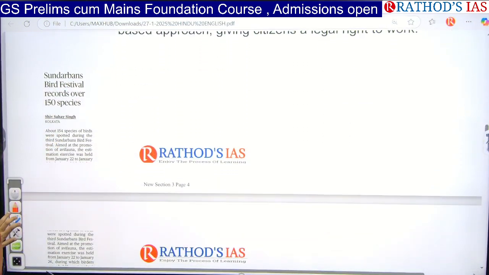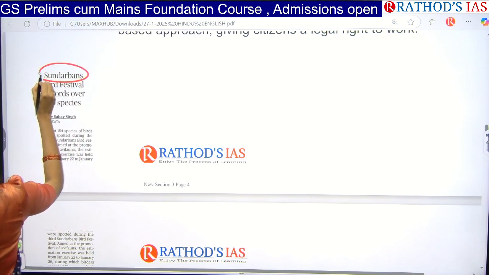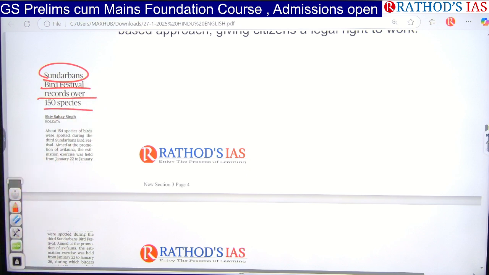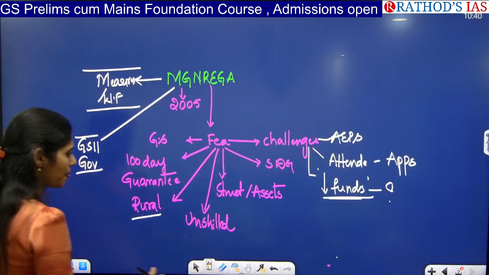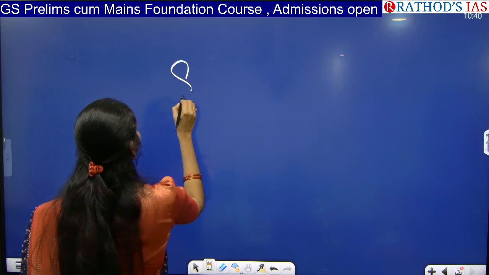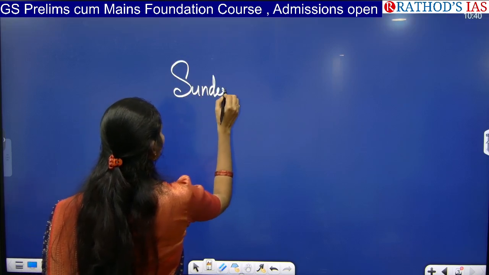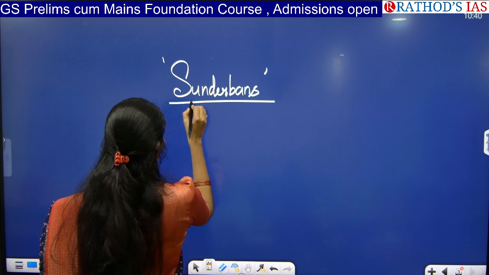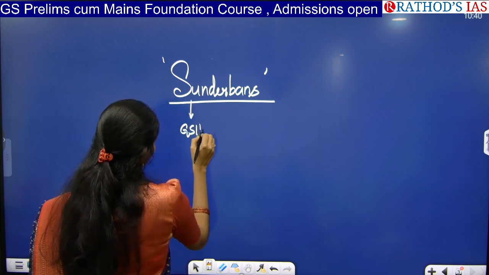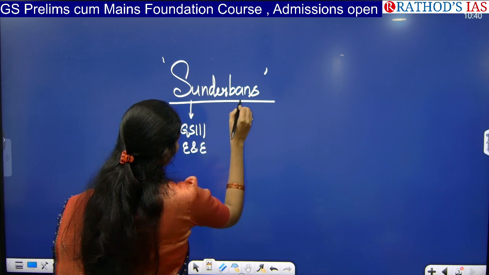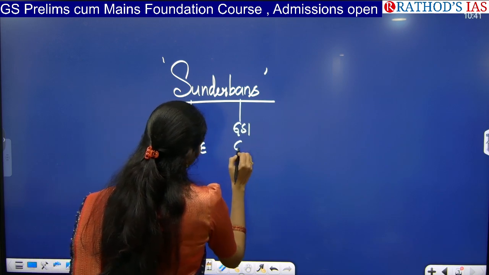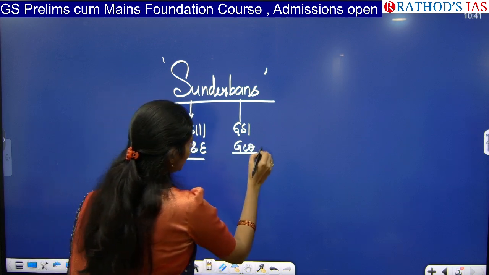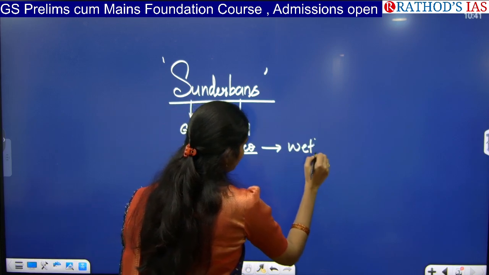And now let us see the next article. Sundarbans Bird Festival records over 150 species. This article is talking about Sundarbans. Sundarbans is important from your GS paper 3 under environment and ecology, and from GS paper 1 under geography. This topic in geography will be studied under wetlands.